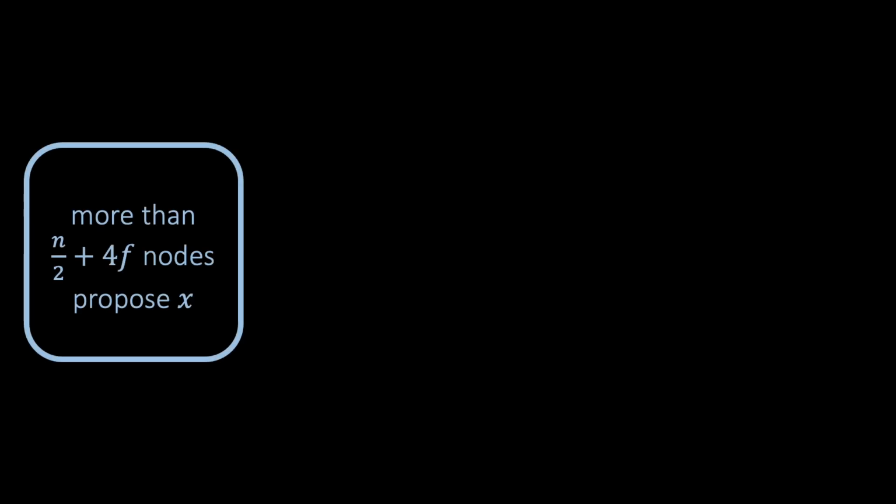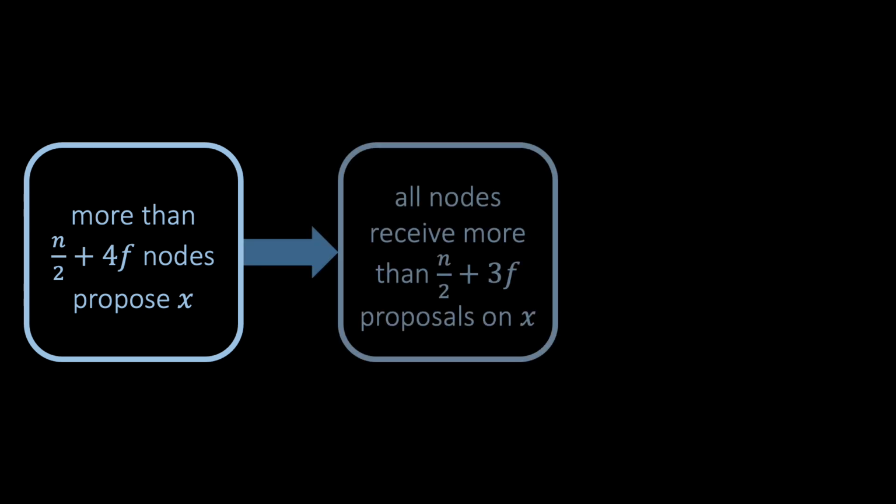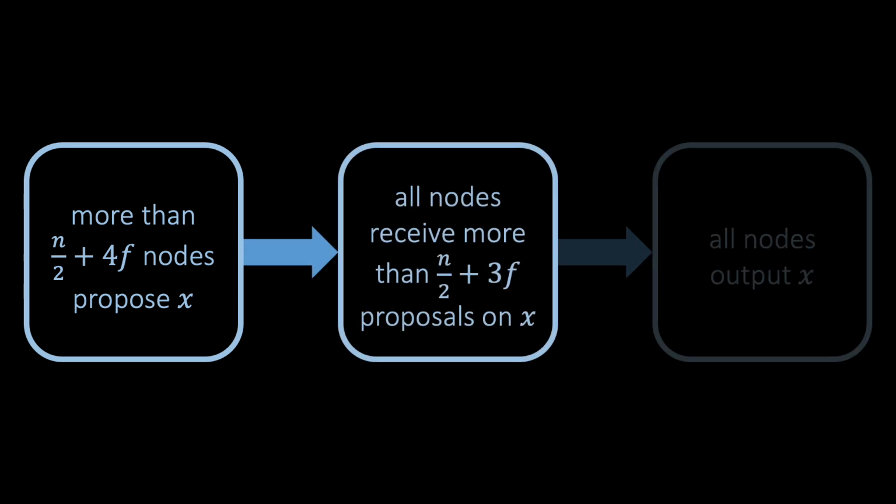Let's begin with validity. It follows from the stronger guarantee that if in any round more than n/2 + 4f correct nodes propose some common bit x, then at the end of the round, every correct node outputs x. This is because by waiting for n-f proposals during the round, the correct nodes receive all but at most f of the correct proposals on x and thus receive more than n/2 + 3f proposals on x, which is enough for them to output x.